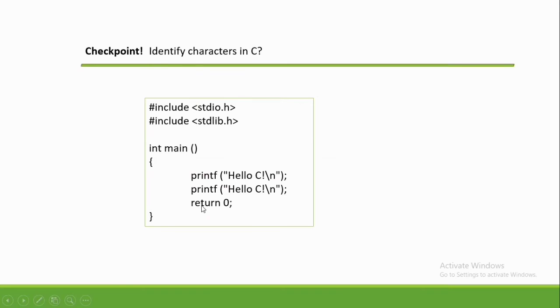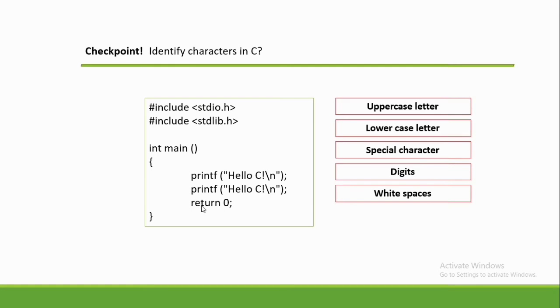Okay, the next part, let's identify characters in C. This simple program is intended to print a string, that is Hello C and another line Hello C. We have here the characters used, and the following are here: the uppercase, the lowercase letters, the special characters, digits, and white spaces.